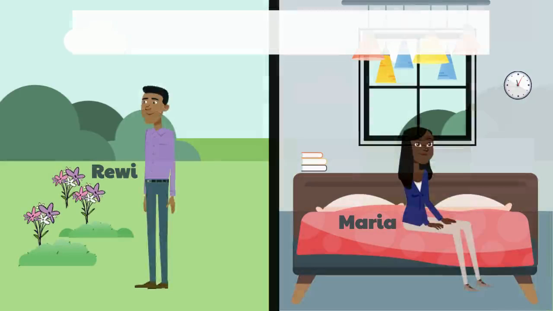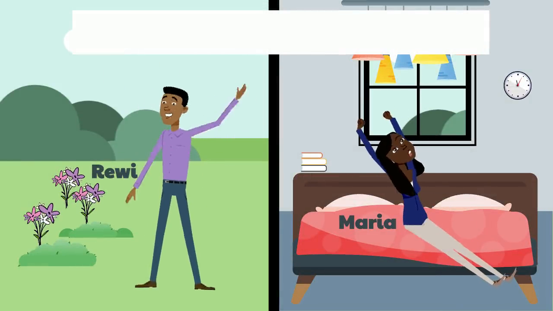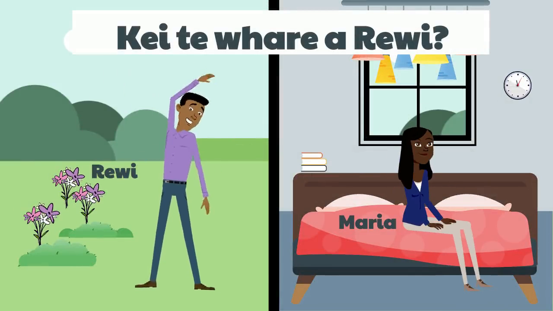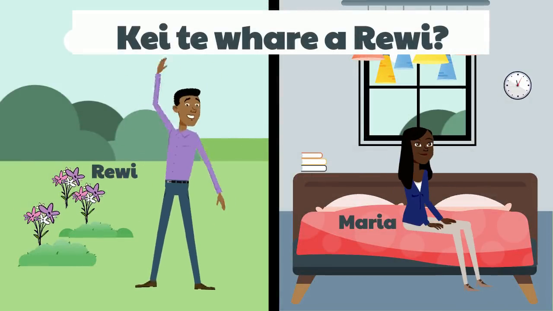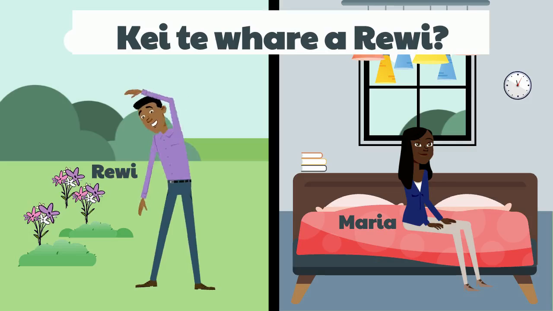Let's learn one more thing. If we want to ask or talk about a person using their name, we need to put a before the name. For example, kei te whare a Rewi? Is Rewi at the house?